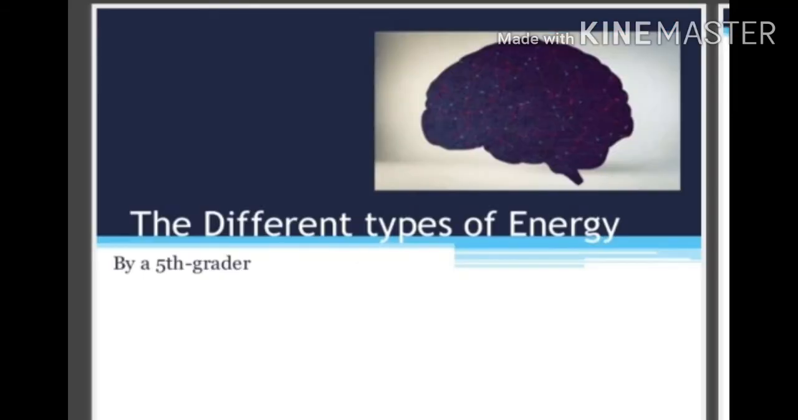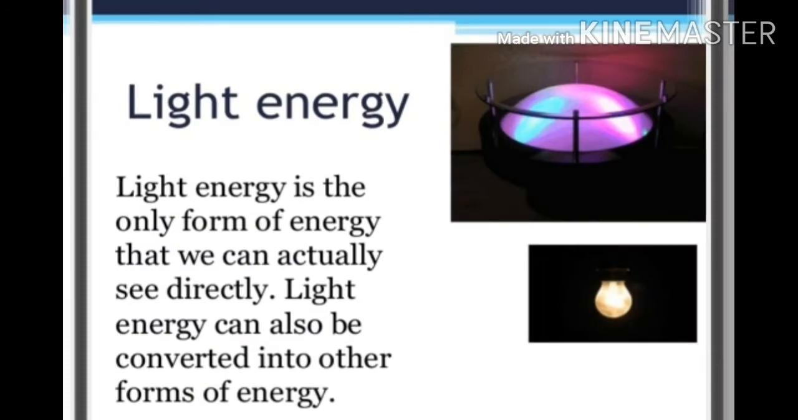Now we will discuss different forms of energy. Light energy. Light energy is the only form of energy that we can actually see directly. Light energy can also be converted into other forms of energy. We are able to see light, and we get light from the sun, which is the natural source of light energy.